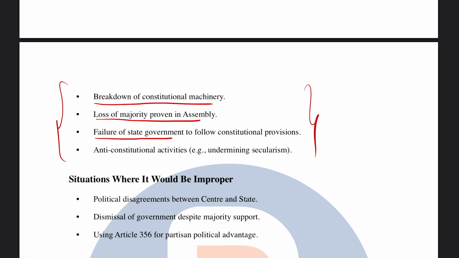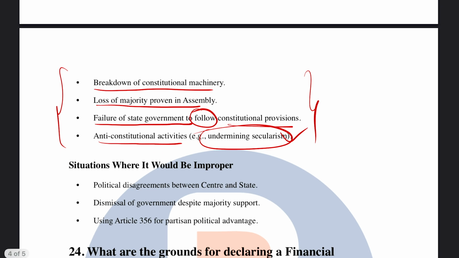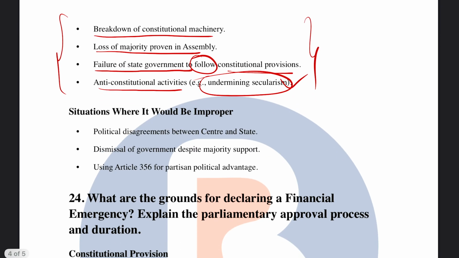And then third is the failure of state government to follow the constitutional provisions. And fourth important is anti-constitutional activities. Example is undermining the secular feature or secularism. Next, there are three important aspects where imposing president's rule can be improper.